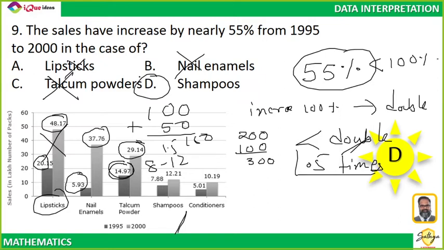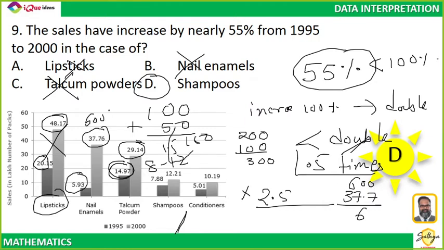If it was 155, that means it should be 2.5 times the original number. Which number is multiplied by 2.5 times? So how much is nail enamel? 37 point something by 6. This is almost 600%. That means it is increased by almost 500%, not 155. For nail enamel, the increase, Shubhankar, is more than 500%.